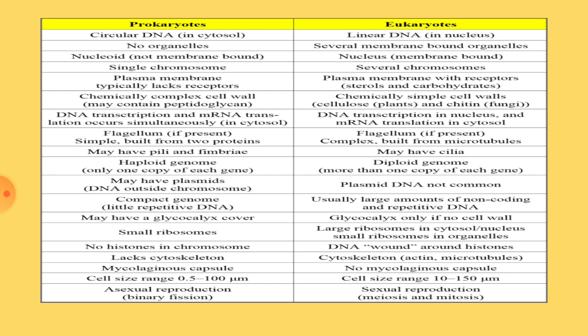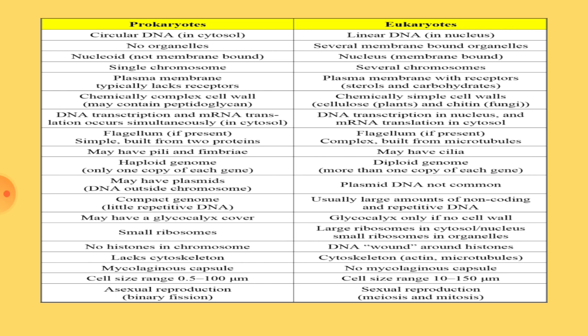In prokaryotic cells, you do not see all the major important organelles like mitochondria, chloroplasts, endoplasmic reticulum, ribosomes. But in eukaryotes, you can see double membrane structures and single membrane structures like chloroplast, mitochondria, nucleus, endoplasmic reticulum, Golgi complex, microbody, etc. Here, the nucleus is not clear because it is not enclosed by a nuclear membrane. Hence, the nucleus in the prokaryotes is called nucleoid. But it is very clear in eukaryotes as it is enclosed by a membrane. In eukaryotes, it is called nucleus and it is fully developed.